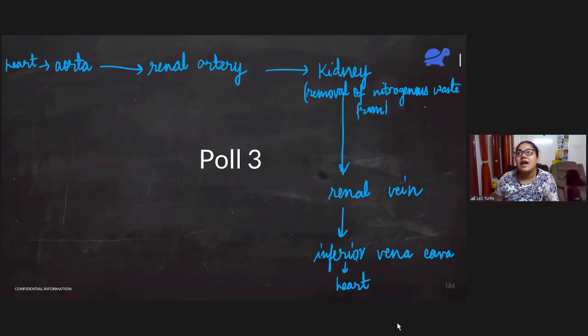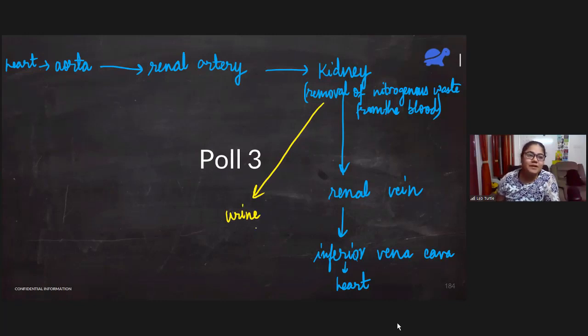Once the nitrogenous waste has been removed from the blood, the remaining portion of the blood goes into renal vein. Kidney has two things. Some of the blood is going to renal vein, but the other part is going as urine. Don't forget this. This is a separate pathway.